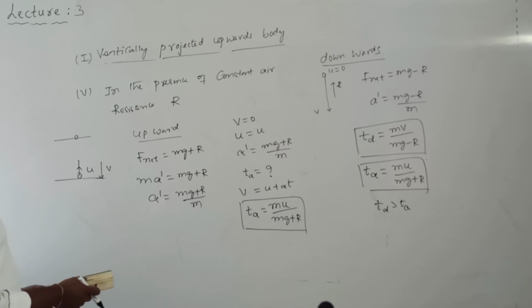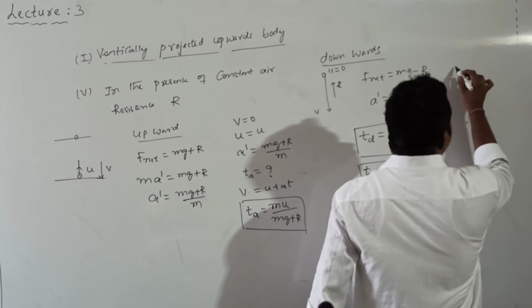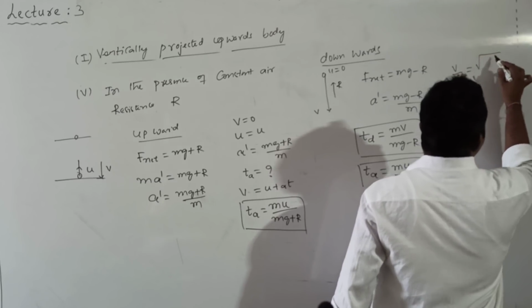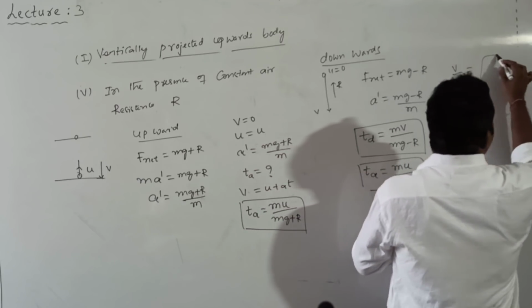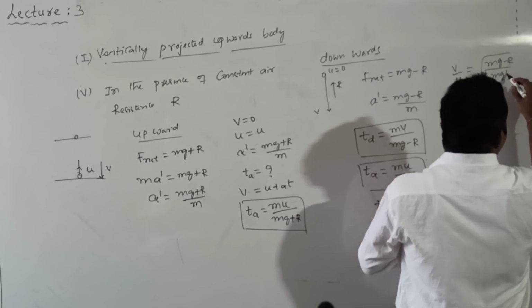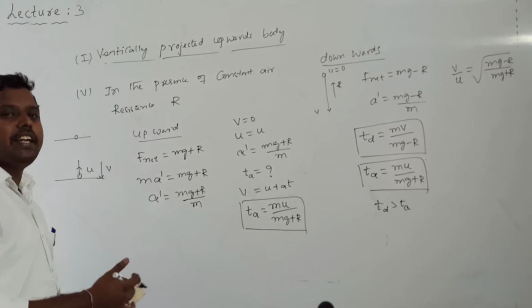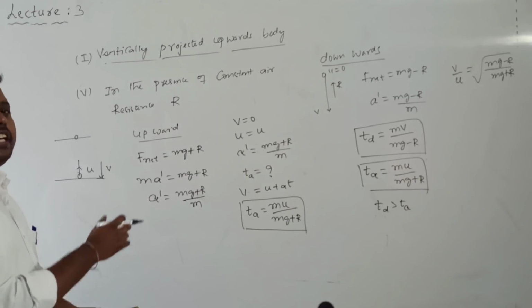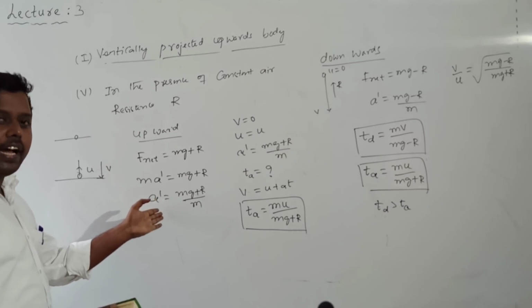We can also calculate the final velocities. What are the final velocities given by? The ratio of the final velocities we get: v is equal to the square root of mg minus r divided by mg plus r. We can calculate the final velocities. Here one point we must remember: even in the presence of air resistance, the height of ascent and the height of descent are both the same. So the h value will be the same. Then we can calculate the final velocity and initial velocity by knowing the acceleration value.